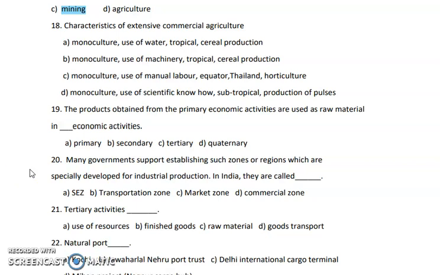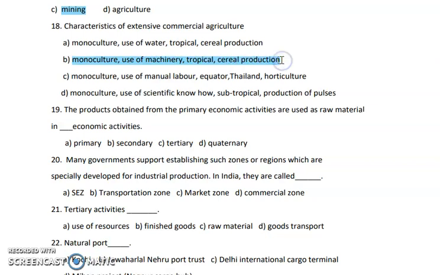Its production is very extensive. So here option B, basically monoculture, means only one type of crop is seen here. If it is jowar, if it is wheat, okay, only one type of crop is seen. A lot of machinery is used. Tropical and cereal productions are in plenty. So this is the speciality of it.